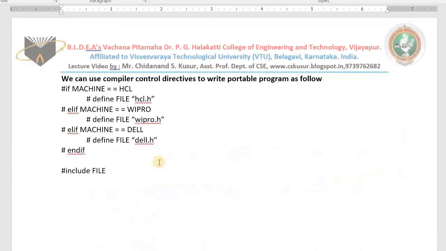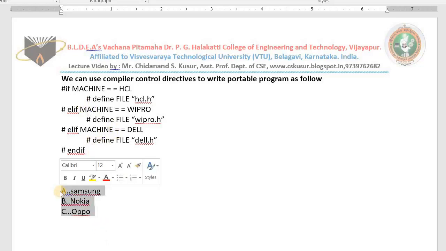See the good example. Now we are all having different mobiles. Person A is having a Samsung mobile. Person B is having a Nokia mobile. Person C is having which mobile? Samsung, Nokia, Oppo. Okay, which one? Oppo. All these are different hardware platforms, but all apps run on all hardware platforms. How? Because of compiler control directives.